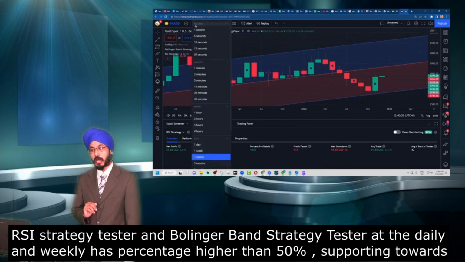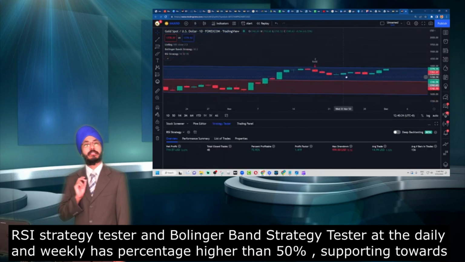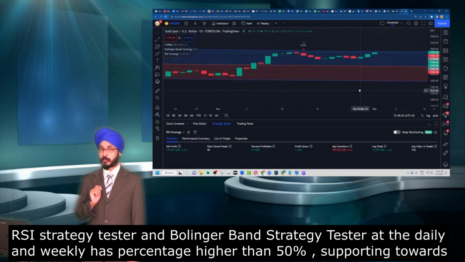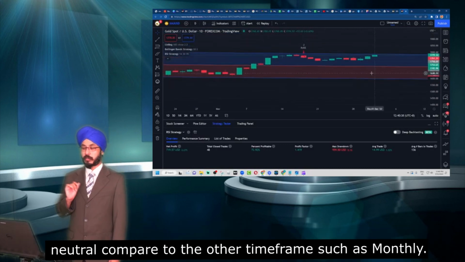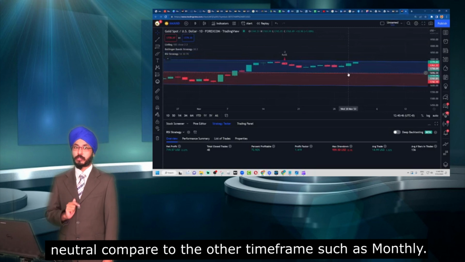As we know, our percent profitable at the monthly did not meet the requirement that it needs to be above 50%, which means that we are not able to follow the trend for the monthly. We are going to go based on the daily and also the weekly.